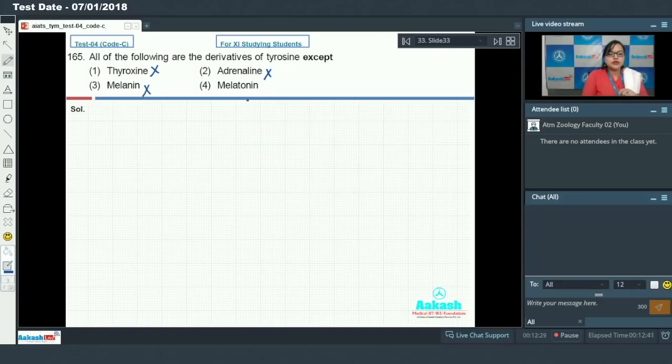Option 4, that is melatonin. Melatonin is derived from tryptophan, not from tyrosine. So the correct answer for this question is option 4. So let's proceed to our next question.